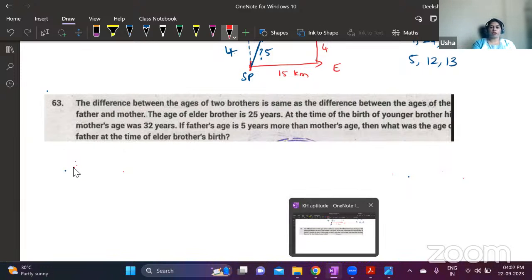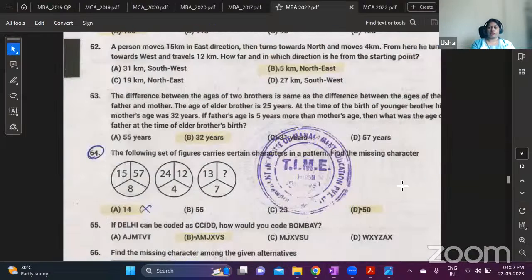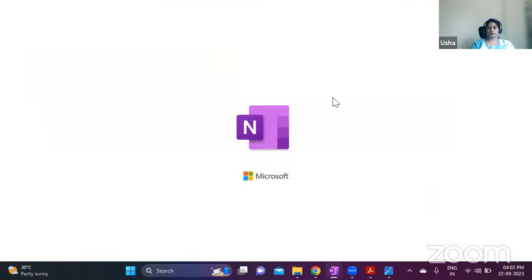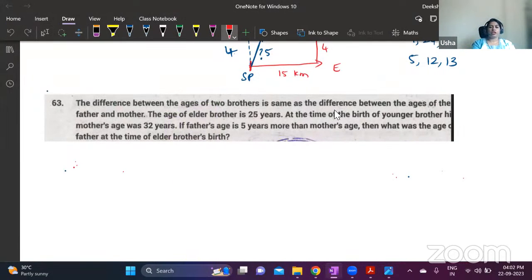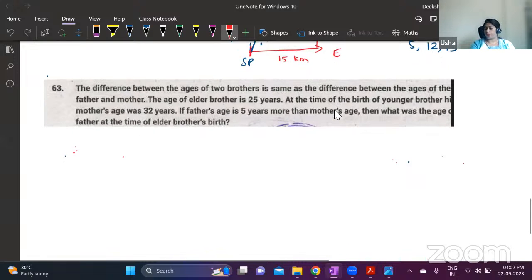So here the difference between ages of two brothers is same as the difference between ages of father and mother. Age of the elder brother is 25 years. At the time of the birth of younger brother, his mother's age was 32. Father's age is 5 years more than mother's age. Then what was the age of the father at the time of elder brother's birth? Question is very lengthy, but very simple question.